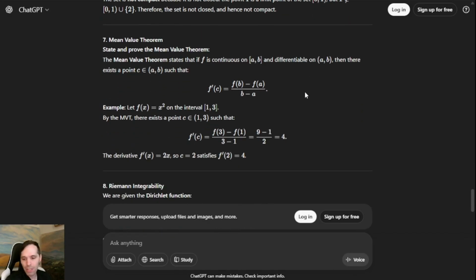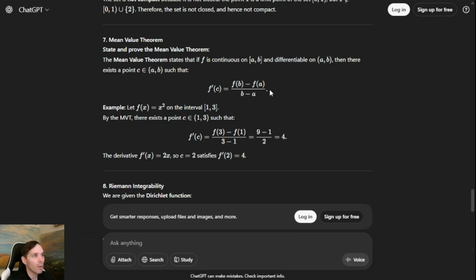Let's go on to question 7. State and prove the mean value theorem. Okay. The mean value theorem states that if f is continuous on the closed interval AB, and differentiable on the open interval AB, then there exists a point C in the open interval such that the derivative at that point equals the average rate of change over the interval, f of b minus f of a over b minus a. And this is perfect, great statement of the mean value theorem.